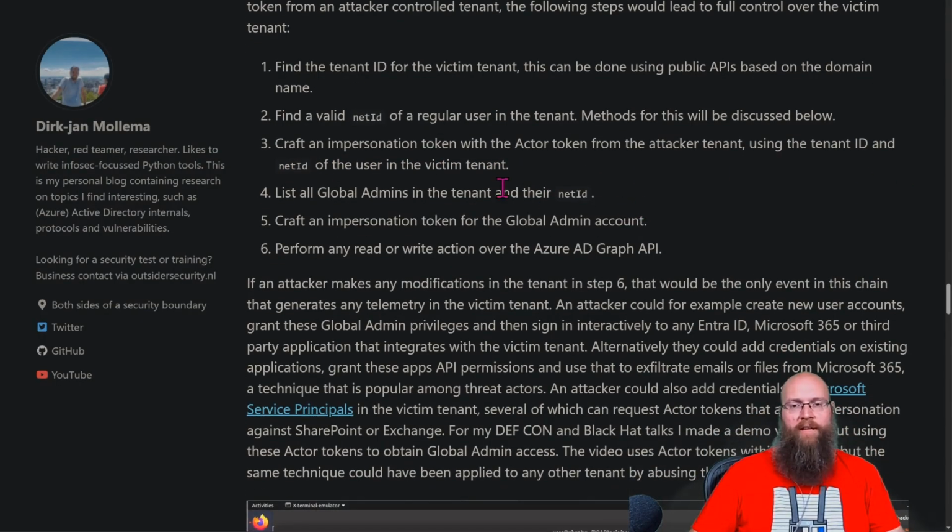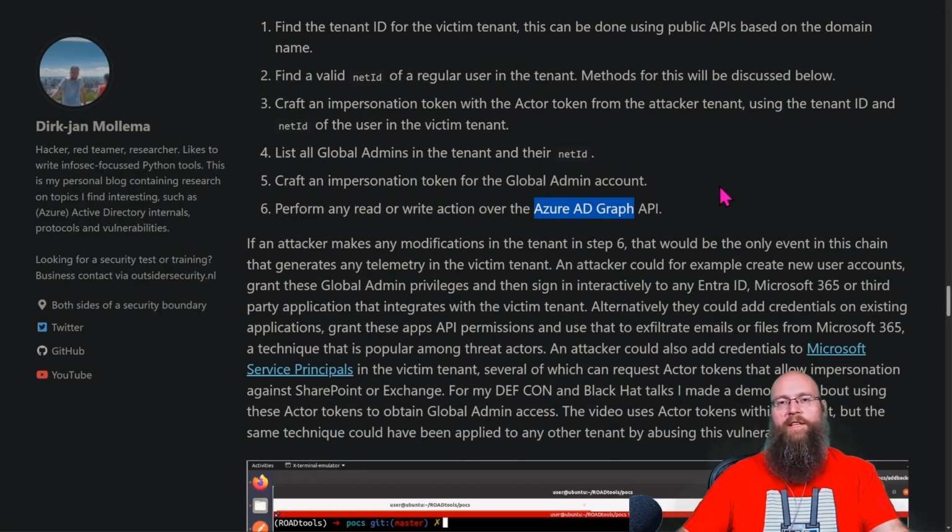Pretty straightforward. Like I said, there's ways to gather these two pieces of information. And then you list all global admins in the tenant, get that netID, craft a new impersonation token for the global admin, and then perform any read or write action over the Azure AD Graph. Now, just to remind you, the Azure AD Graph is the legacy version. It's not the actual Microsoft Graph, which is like the new approved API that it should be. But Microsoft likes to leave things backwards compatible, so the Azure AD Graph is still up there. The hint should be that they don't even use the term Azure AD anymore.